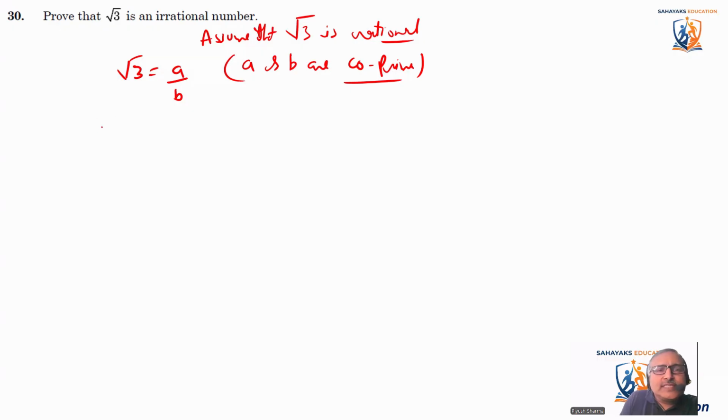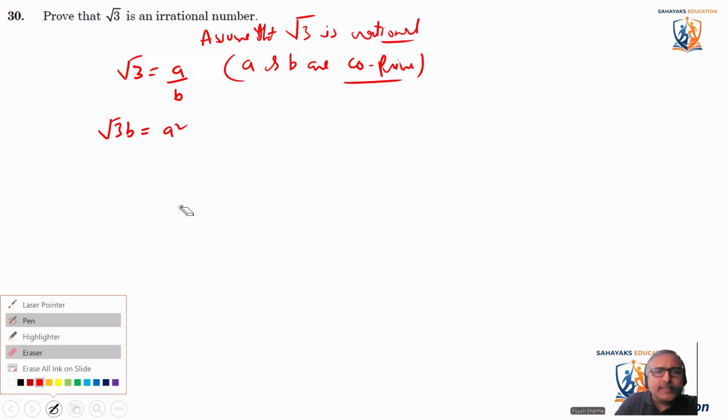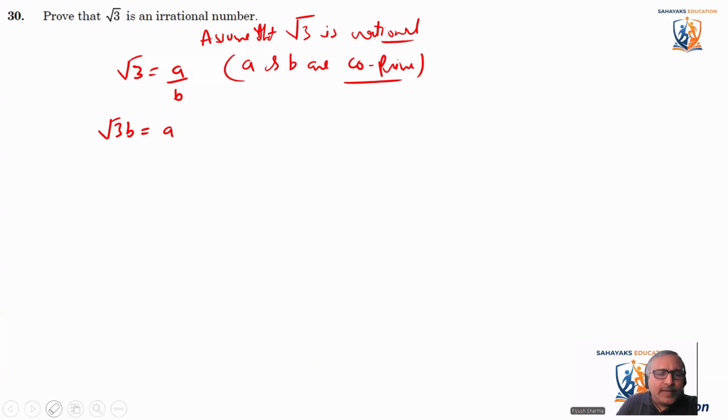So this gives us root 3 b is equal to a. Now, squaring both sides, it becomes 3b square is equal to a square.